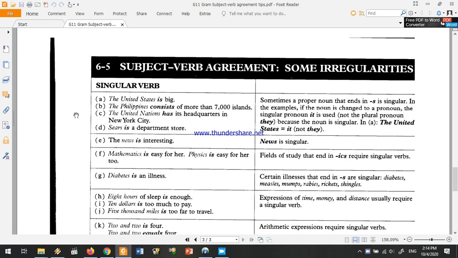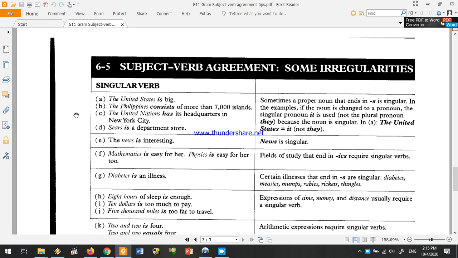Names of certain organizations are also treated as singular. For example, the United Nations. We say the United Nations has its headquarters in New York City, because the United Nations is one single organization, and it takes a singular verb. The word news is singular.